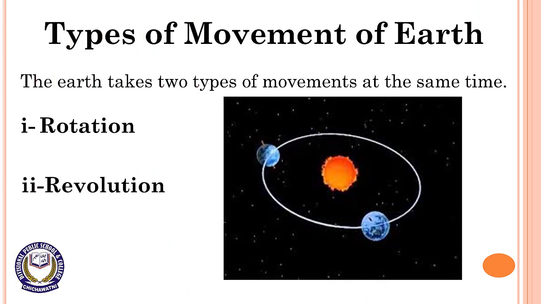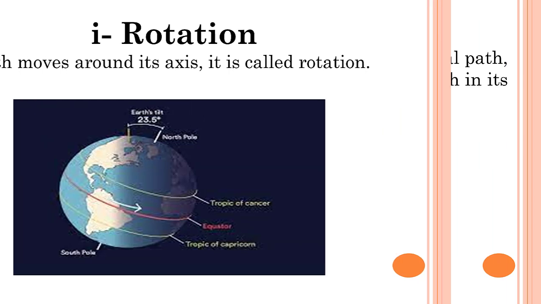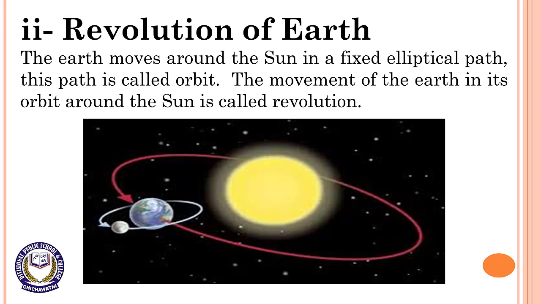Dear students, now we are going to discuss types of movement of Earth. The Earth takes two types of movements at the same time. First, rotation. Second, revolution. What is rotation? The Earth moves around its axis. It is called rotation. Number 2, revolution. The earth moves around the sun in a fixed elliptical path. This path is called orbit. The movement of the earth in its orbit around the sun is called revolution.